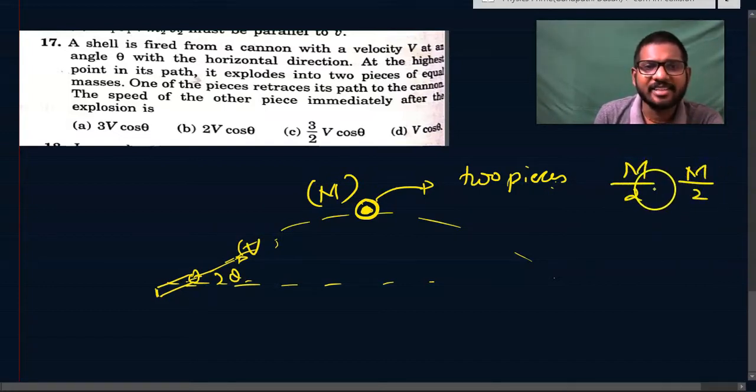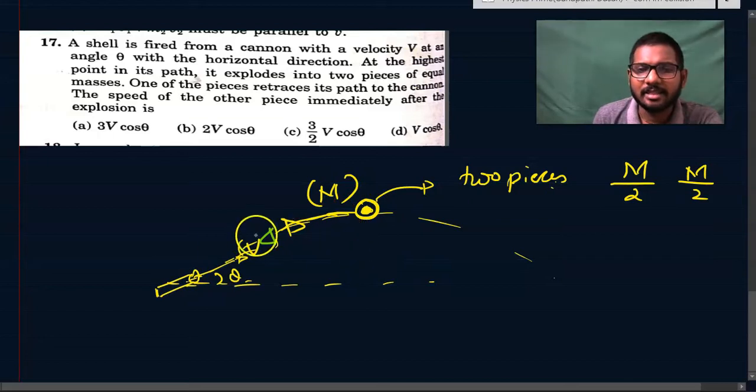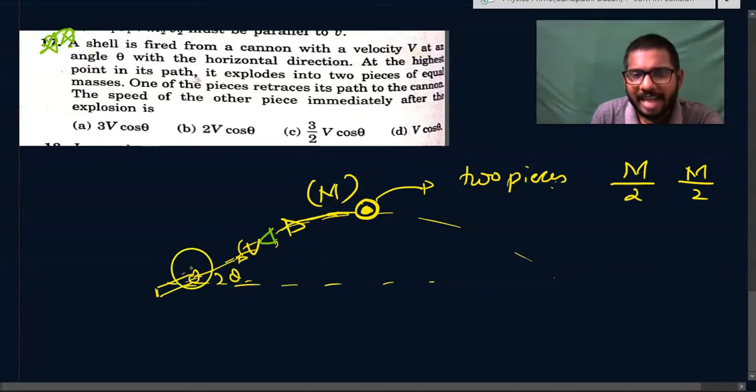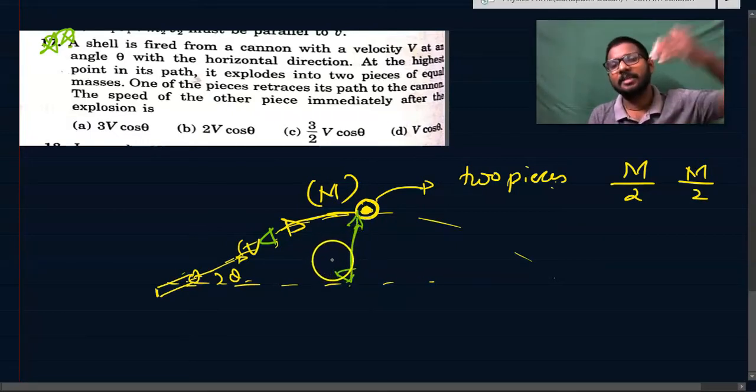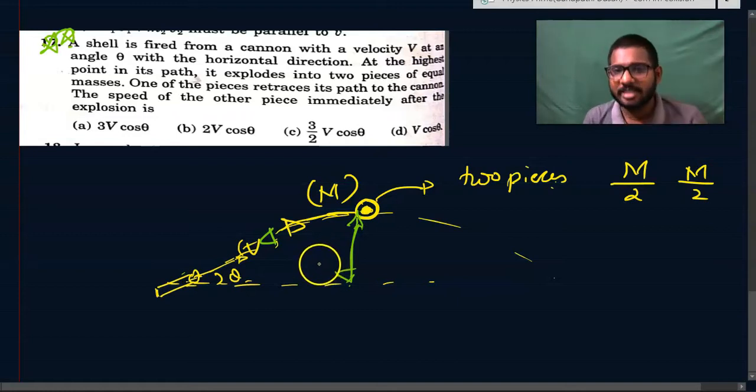One of the pieces retraces its path to the cannon. So it will retrace its path to the cannon exactly the way it went. It should come back along the actual path. The speed of the other piece immediately after the explosion is? So you understand, students, it's an interesting question to be solved here. At the maximum point, the vertical velocity is 0, because at the maximum height it cannot go above that height. That means its vertical velocity is considered to be 0 here.